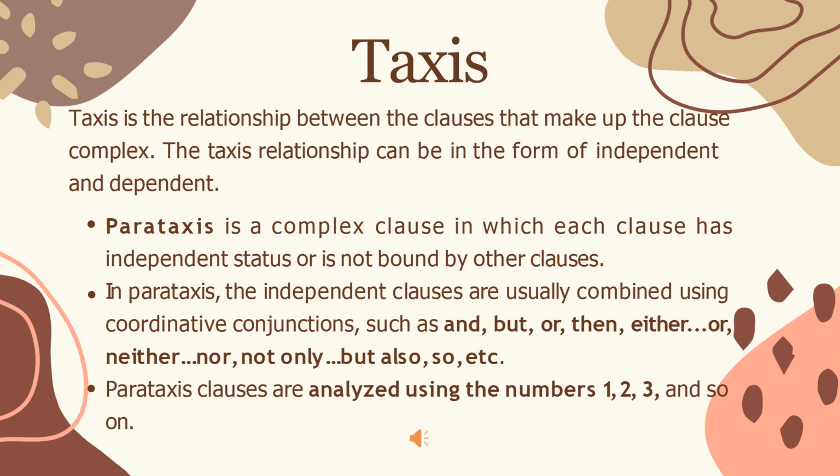Parataxis is a clause complex in which each clause has independent status or is not bound by other clauses. In parataxis, the independent clauses are usually combined using coordinative conjunctions, such as and, but, or, then, either or, neither nor, not only but also, so, and etc. Parataxis clauses are analyzed using the numbers 1, 2, 3, and so on.